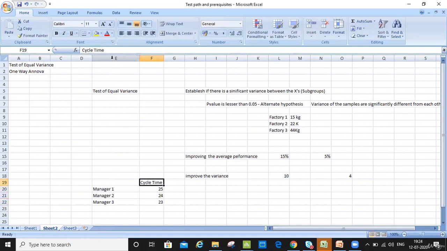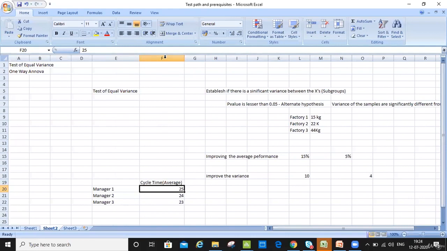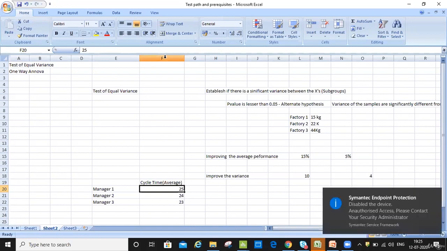Looking at this example, it seems that these three managers have no significant difference between their performance. They are at the same level. This is probably in minutes, so 1 minute is not such a big difference in the performance. Manager one's team is taking 25 minutes, manager two's team is taking 24 minutes, and manager three's team is taking 23 minutes. So there is nothing major or significant that we have here.